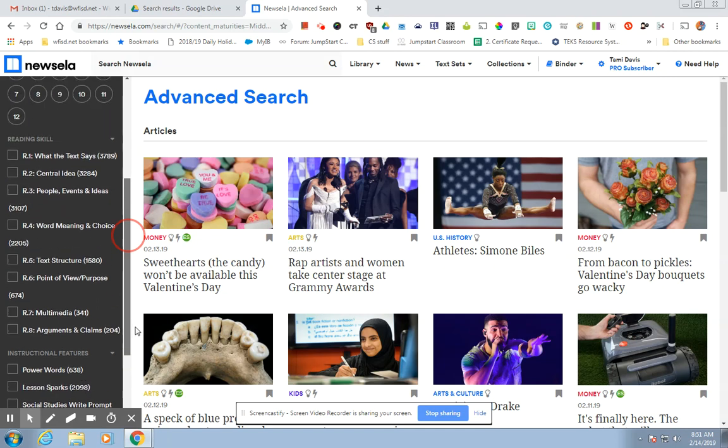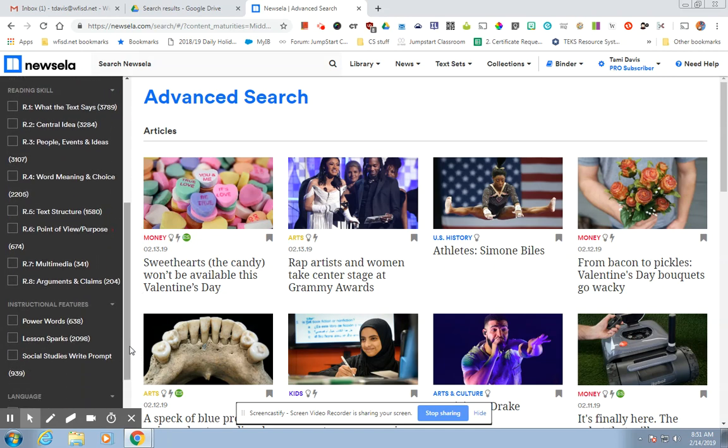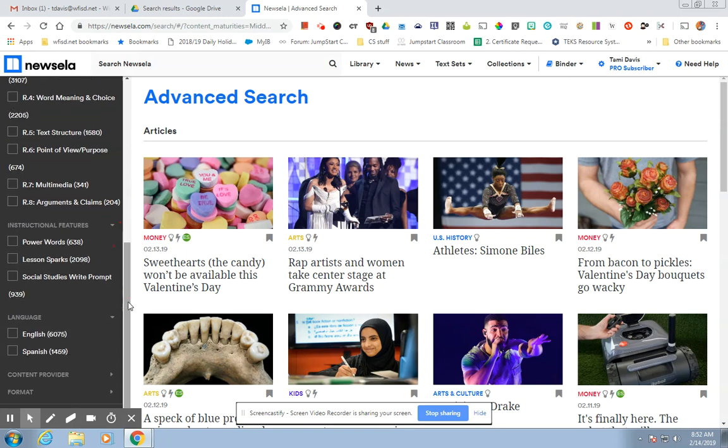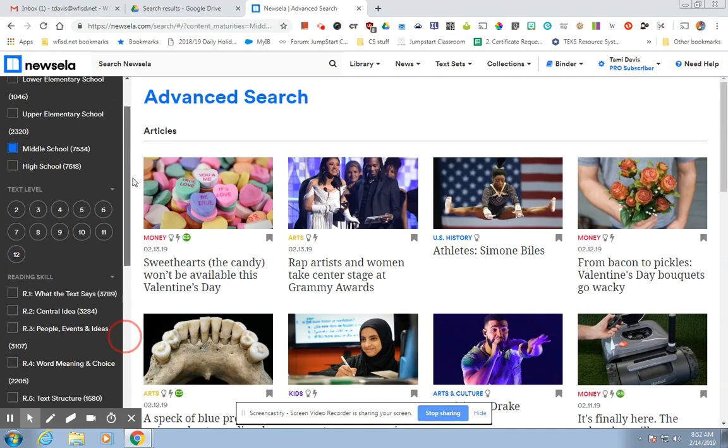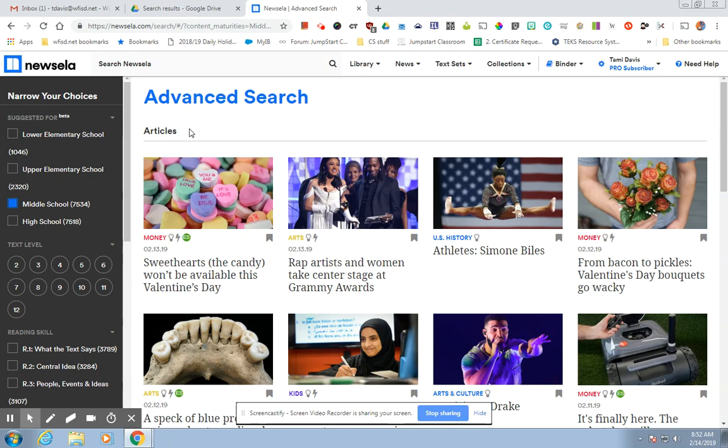Then down here, you can even click for reading skill. Okay. So if you are wanting to have them analyze for arguments and claims, okay, a social studies writing prompt instead of an English writing prompt, power words for vocabulary, all of these different text structures, you can click that and it'll return articles with that sort of content. You can click English or Spanish. Okay, there's even an arrow for format. So it can be essay, primary source, profiles, reference. So just clicking search without even clicking what you want to look for will give you all of these choices that you have.